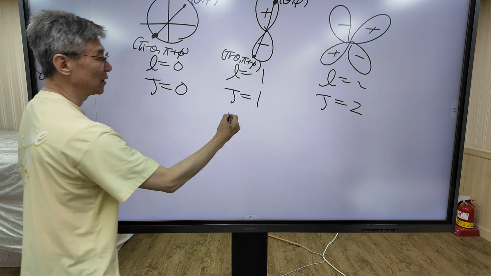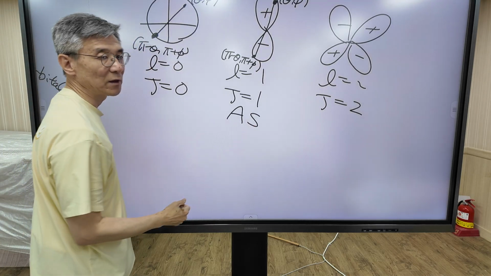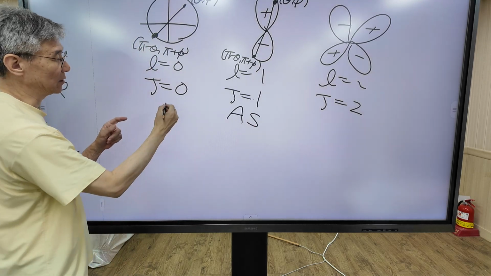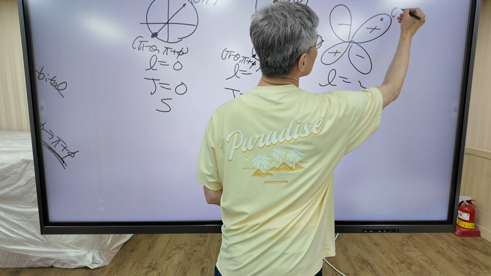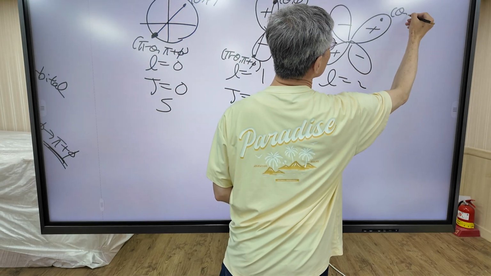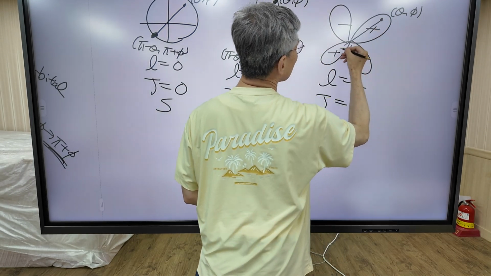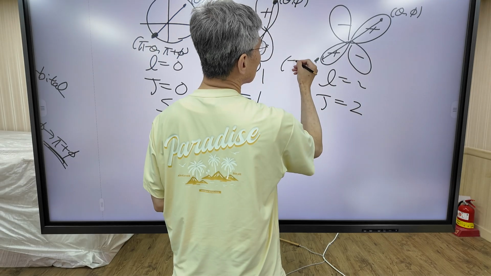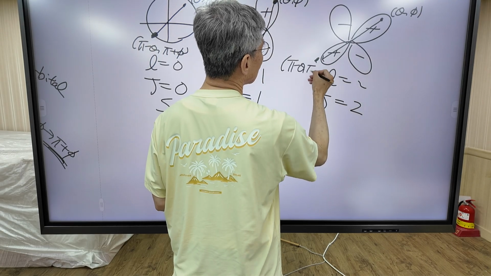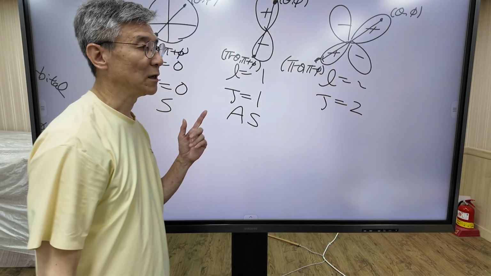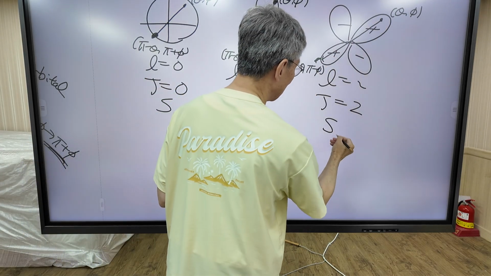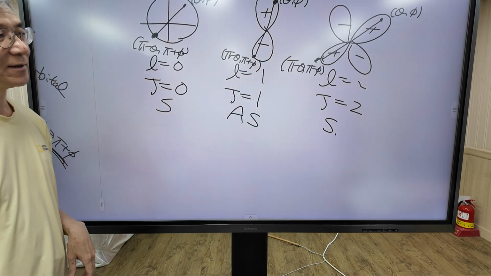So this function is anti-symmetric under the exchange of two particles. This is symmetric. And in this case, this is theta, phi. This is pi minus theta, phi plus pi. This one, sign does not change. So this function is also a symmetric function.